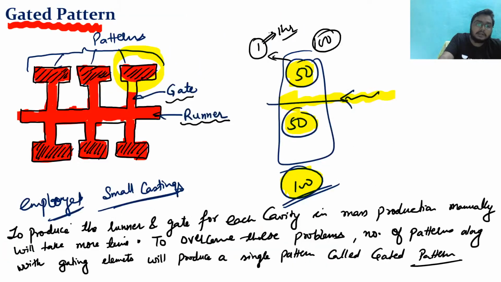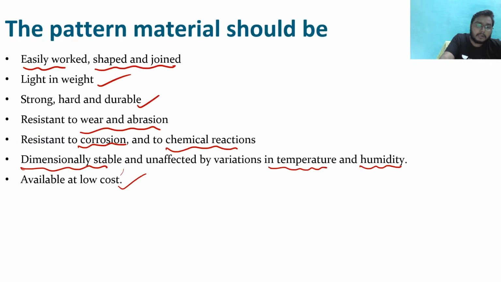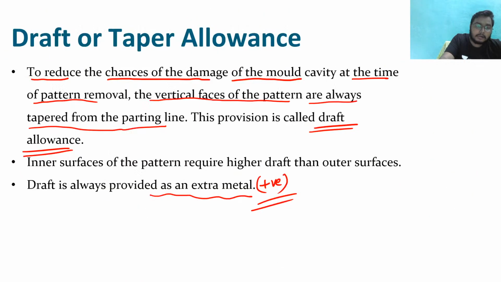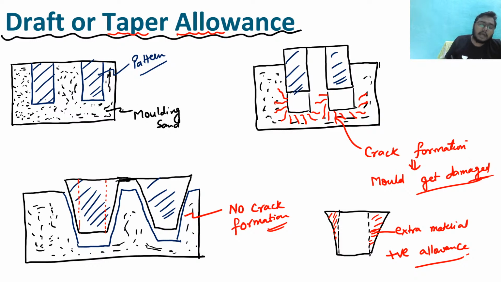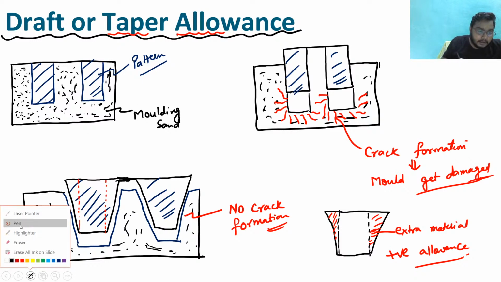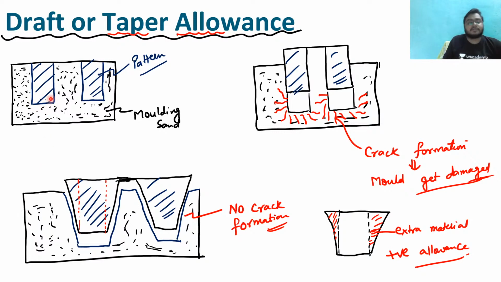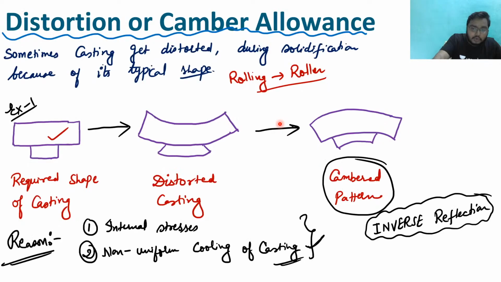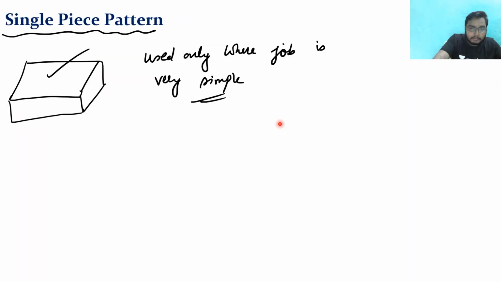See what we have seen here. In the case of a draft or taper allowance, in this condition, when I was trying to lift the pattern, it was very difficult. Hence we gave some taper allowance to that. And why was it difficult? When I was lifting it, cracks were forming and the mold was getting damaged. Kindly see it, I'm explaining once again.